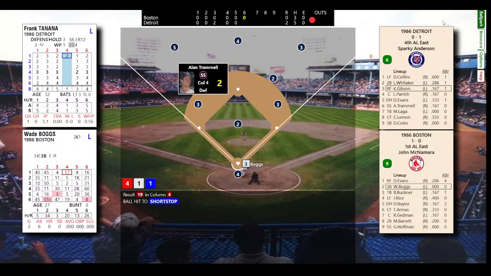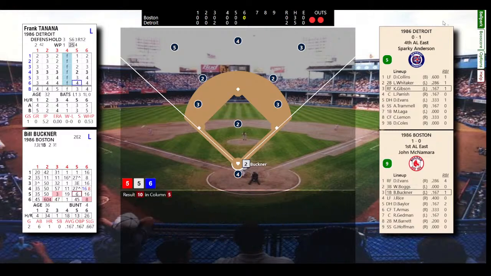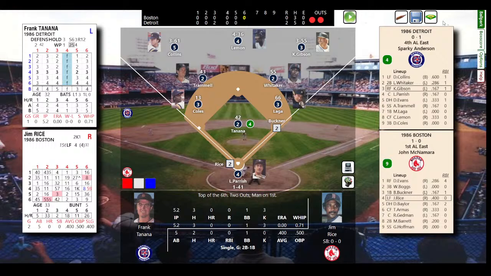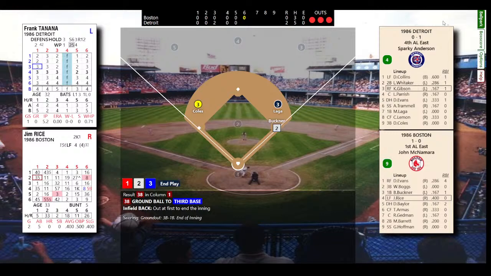Ground ball to Trammell. And Wade Boggs now starts his season 0 for 7. Two outs, bases empty. So here's Buckner, who's 0 for 2 today. And he walks, so a two-out walk for Buckner will bring the tying run to the plate in Jim Rice, man on first. Rice, 1 for 2 today. Ground ball to Coles, and now we'll end the top of the 6th. No runs, no hits, and one left on.